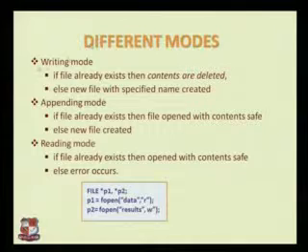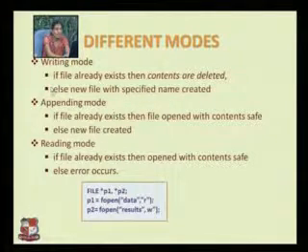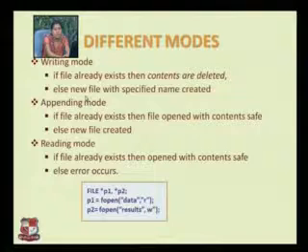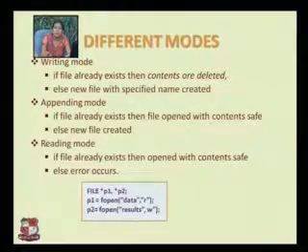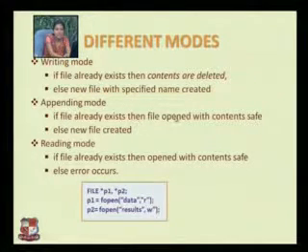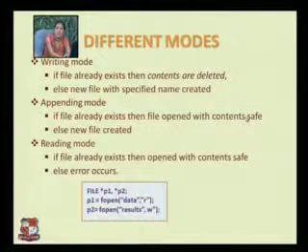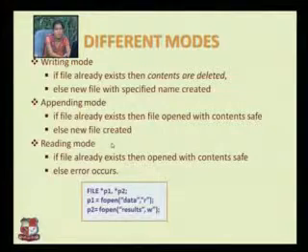Okay. So let us see a quick review on writing, appending and reading mode. For writing, if the file is already existing, contents are deleted, means the older contents are deleted. This file will be blank, and if that file is not there, means you are specifying that fopen input in the write mode. If that input file is not existing, what will happen? It will create new text file or new output file or new data file for input. Then appending mode, as I said, if file already existing, then it opens the file, contents are safe and the new contents will be added at last. If that file is not already existing, new file will be created.